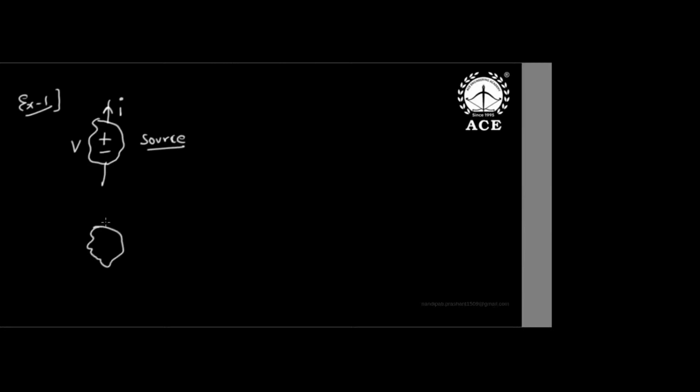Now, similarly, in any element, if current enters the positive terminal of voltage, then it is a sink. Simple understanding, sir. If current leaves the positive terminal of voltage, we say it is a source. If current enters the positive terminal of any element, we say it is a sink. A source delivers power, and a sink absorbs power. That is a notation we have to follow.